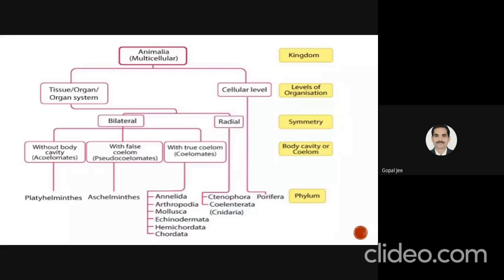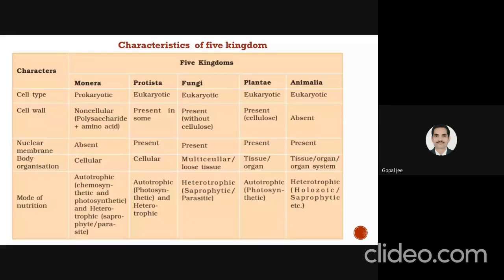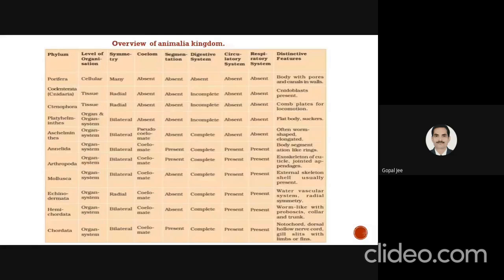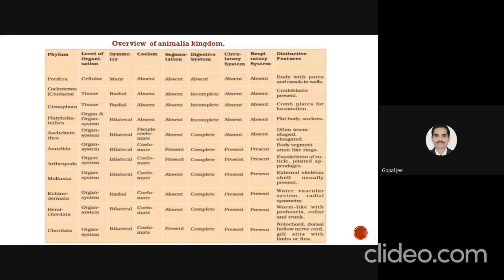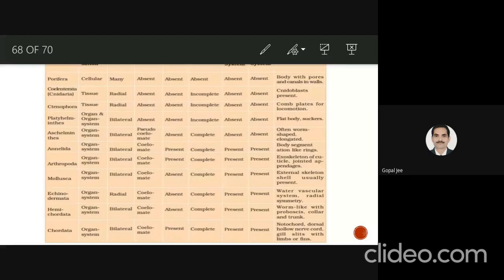This is a summary of the characters possessed by these five kingdoms, which were Monera, Protista, Fungi, Plantae, and Animalia. And this is an overview of the Animalia kingdom, with all the phyla included in it. Their characteristics are completely introduced in this table. So this was all about the biological classification system.